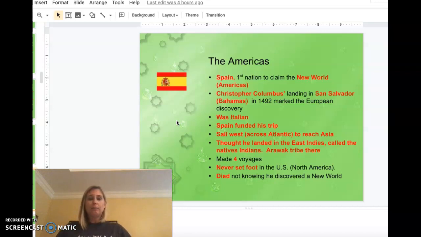And of course, what he doesn't realize is this is a brand new tribe of people that no one has encountered, and they are the Arawak tribe. The Arawak tribe happened to be fairly friendly to Columbus and his men. And Columbus, of course, is searching for gold because the king and queen of Spain are expecting some type of treasures when Columbus returns. And the Arawak tribe is able to somehow communicate a possible location of this gold.